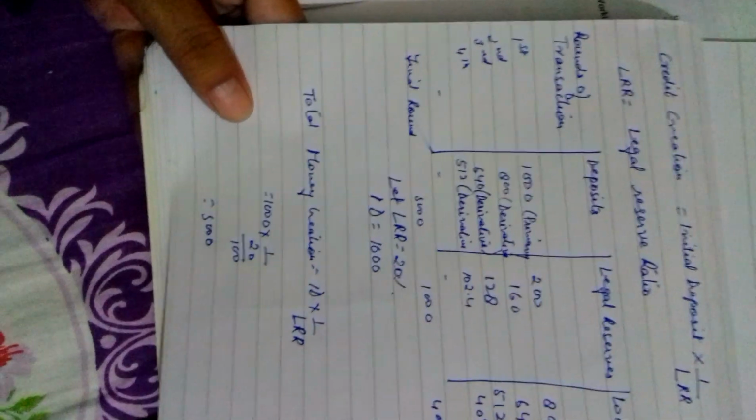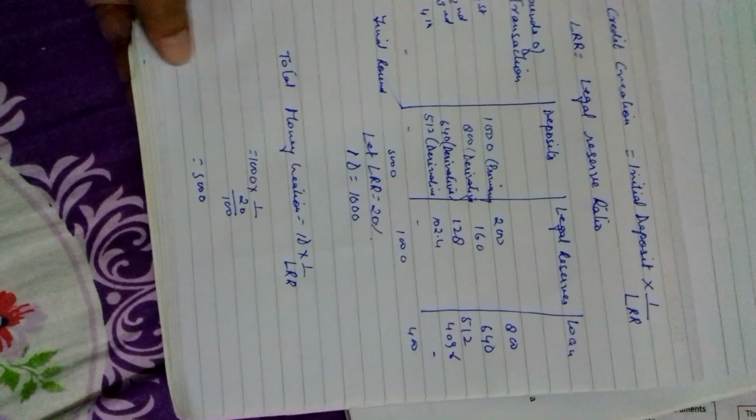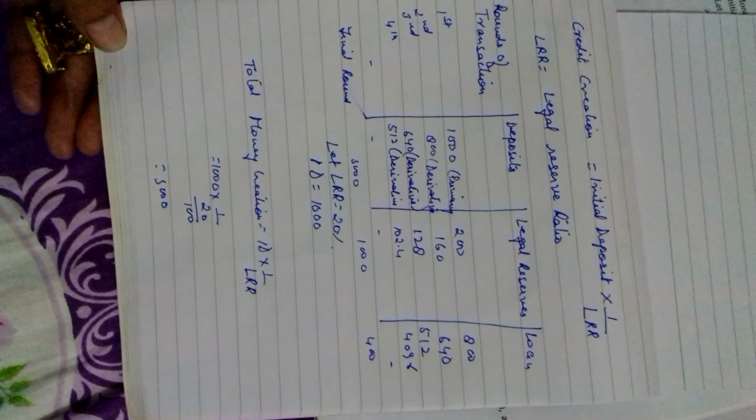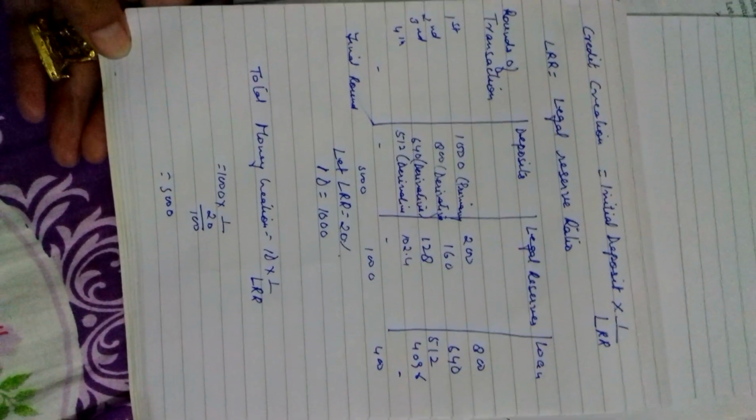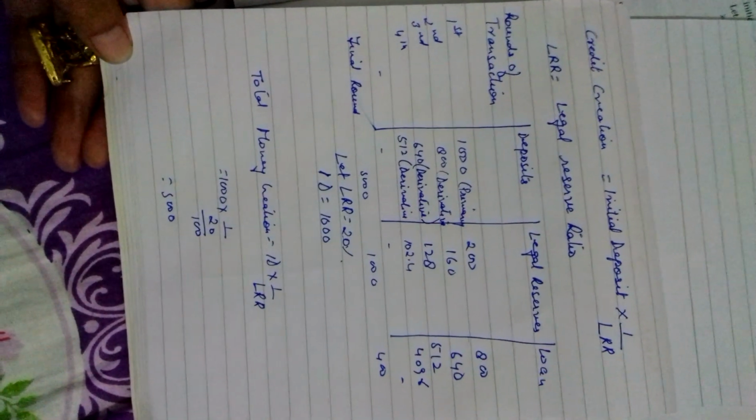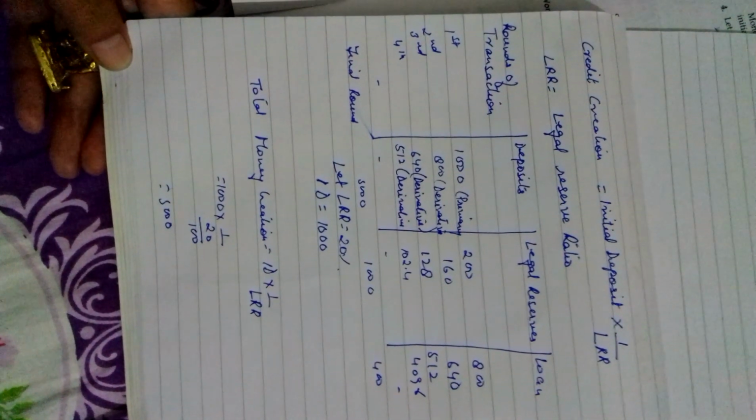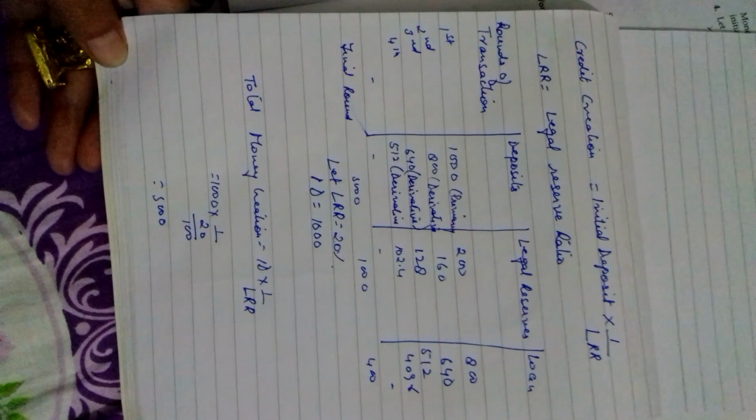The higher the legal reserve ratio, the lower the credit creation will be. So the formula is: credit creation by the bank is equal to initial deposit into 1 by LRR. LRR is legal reserve ratio. It is also known as cash reserve ratio, in the form of cash reserve.